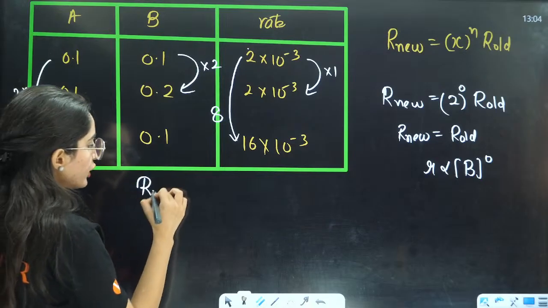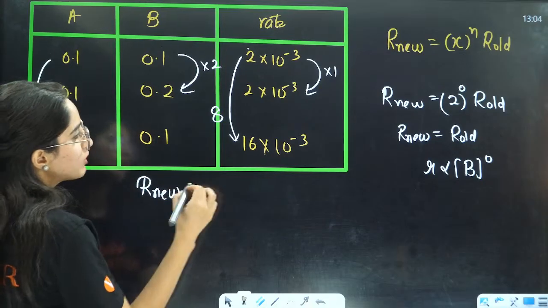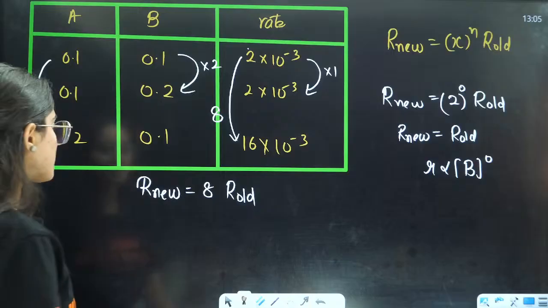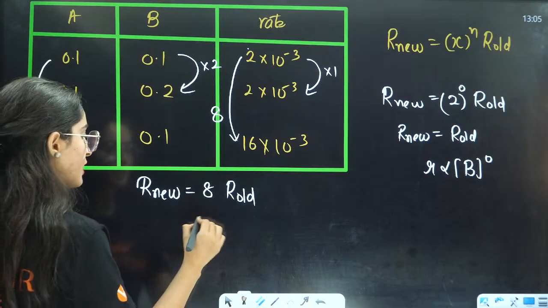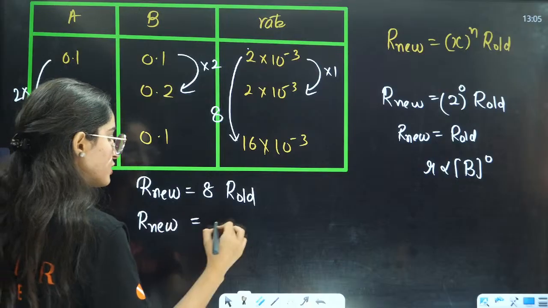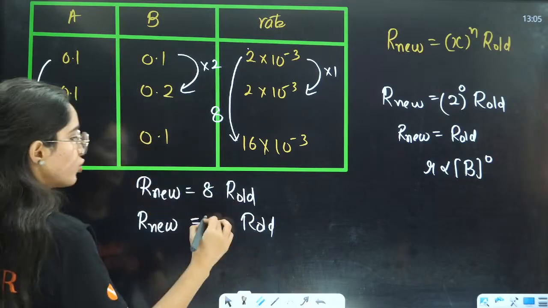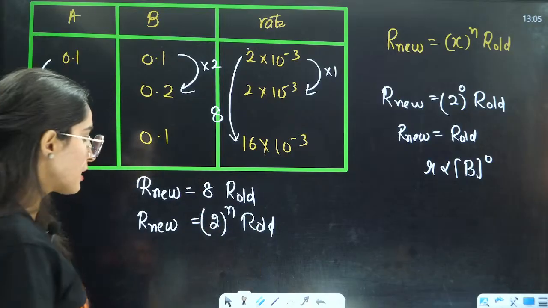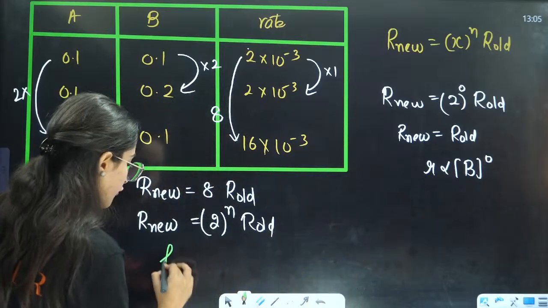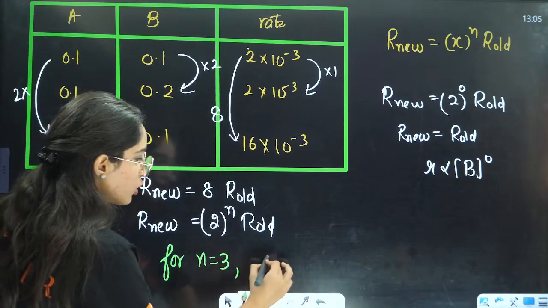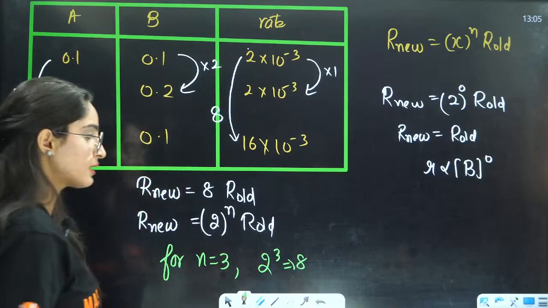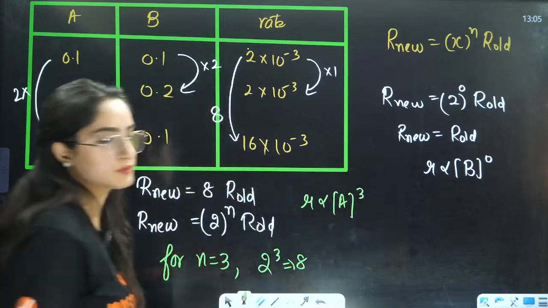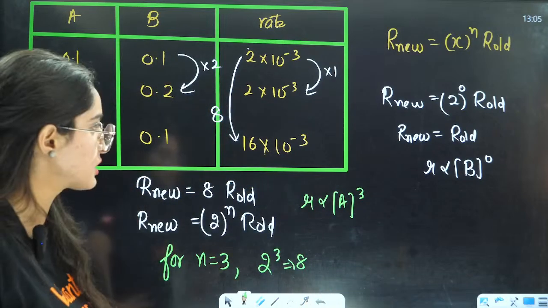So now your new rate is equal to how many times? 8 times the old rate. But the concentration has increased to how many times? 2. So it is 2 raised to power n. How come 2 raised to power n and 8 are equal? When it is a third order reaction. For n equals 3, 2 raised to power 3 is equal to 8, right? That means with respect to A, it is a third order reaction.